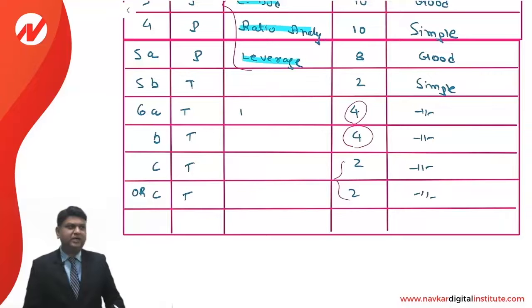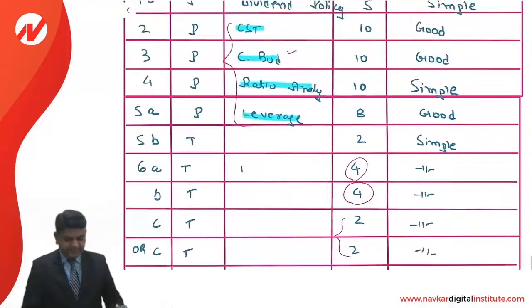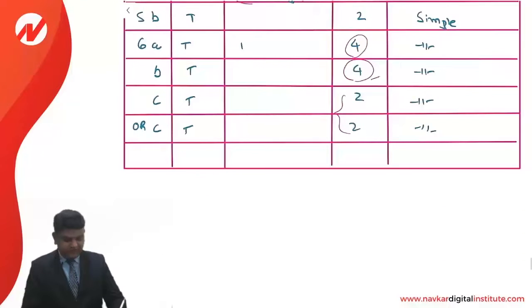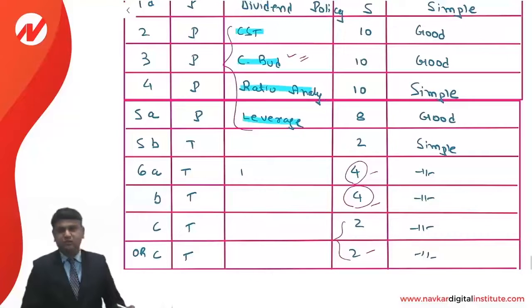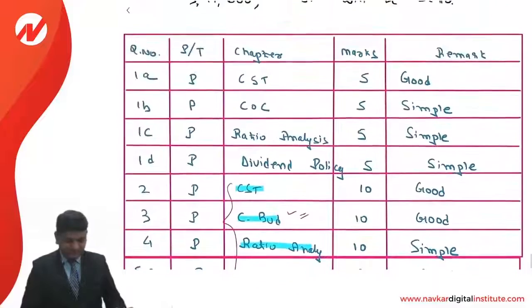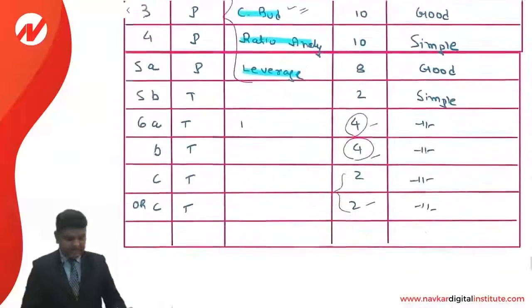Suppose I am not very confident about the capital budgeting question, but I am confident about 6B and 6C. Then at least I should attempt the theory, wherein if my answer is correct, I'll get full 6 marks or at least 4 to 5 marks. And I can attempt this question wherein I may be able to score 1 mark at least. This is the way the paper analysis is there.